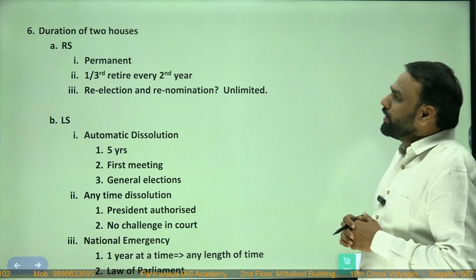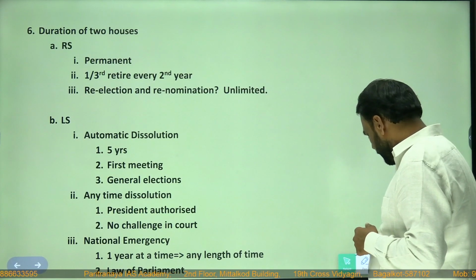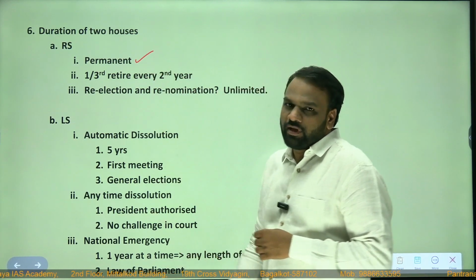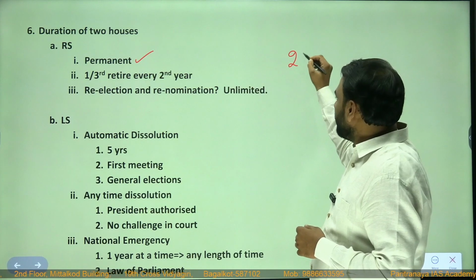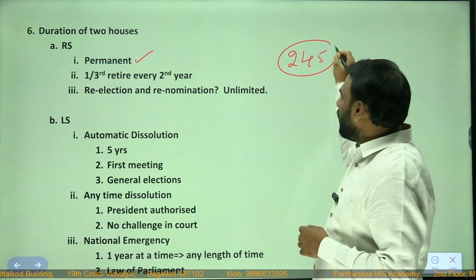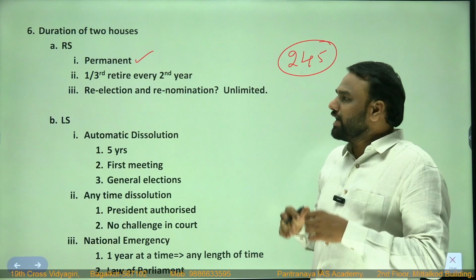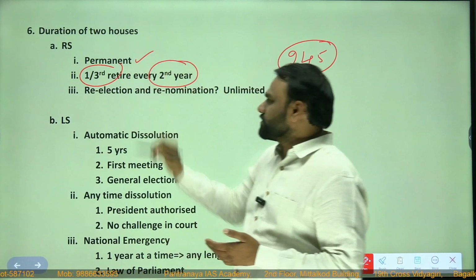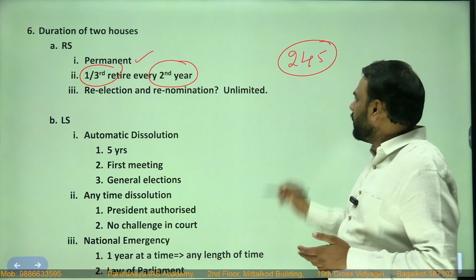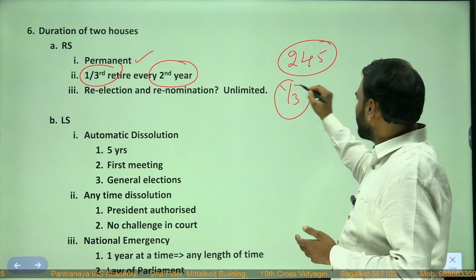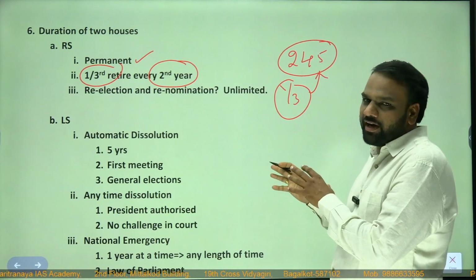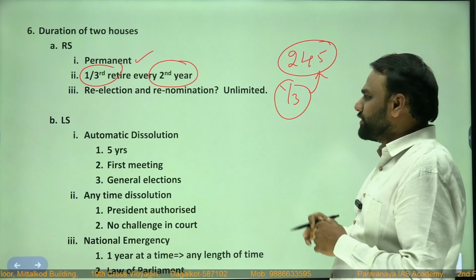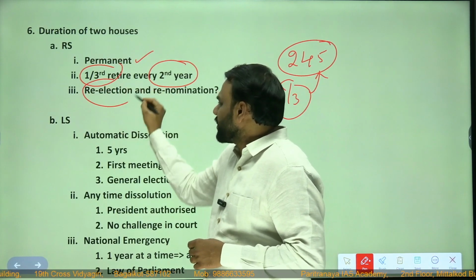Next, duration of the two houses, very important. Rajya Sabha is the permanent house. It means of the 245 members, all of them will not retire at the same time. Then how many members will retire? One-third of the members will retire every 2 years. So one-third of 245, whatever value we get, those many members will retire every 2 years, and those seats will be filled again by election and nomination.